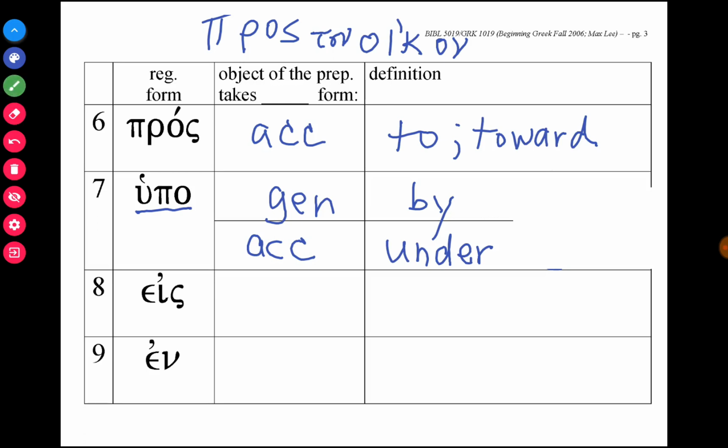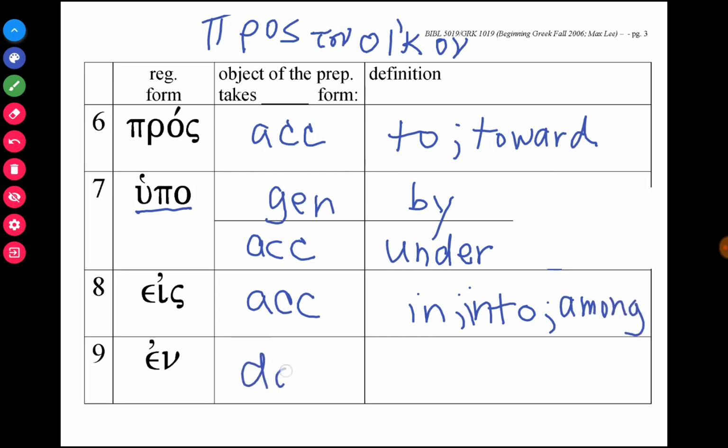Eis, with the accusative, means in, into, or even among. So in, into, or among. And en, which always takes the dative, means in or within.